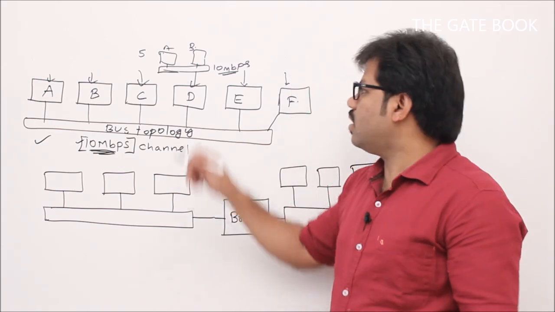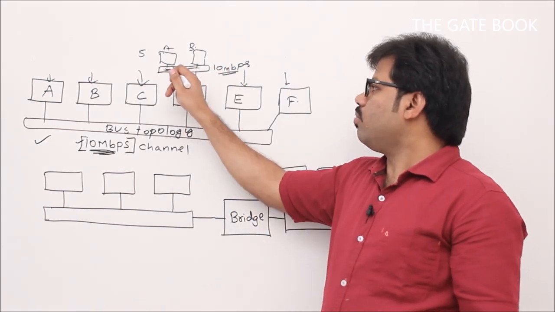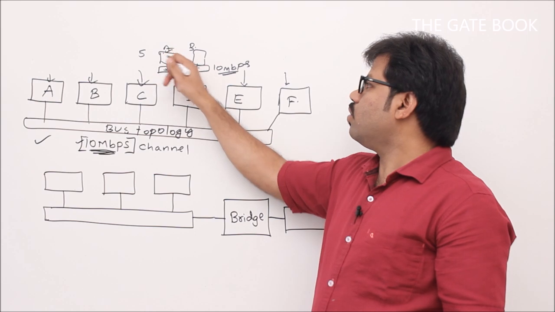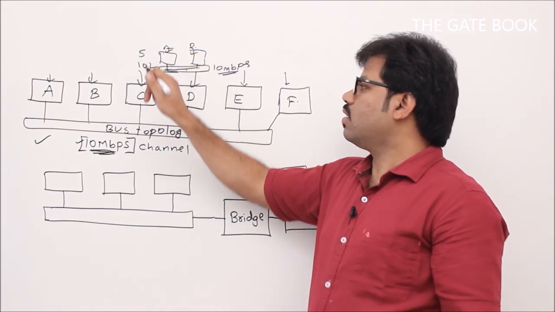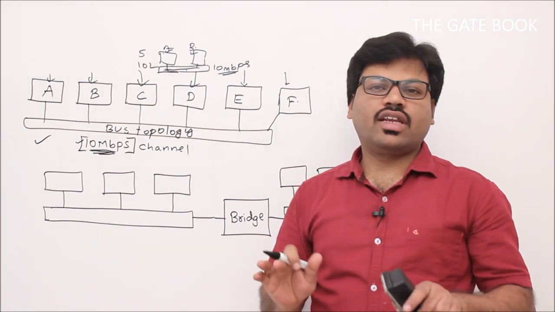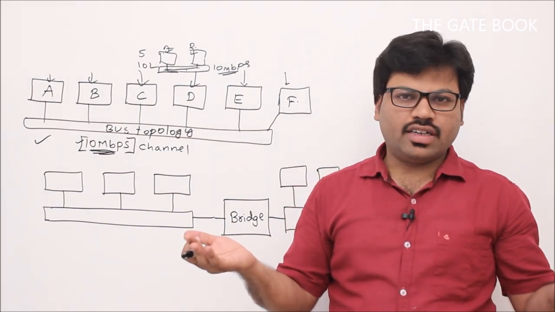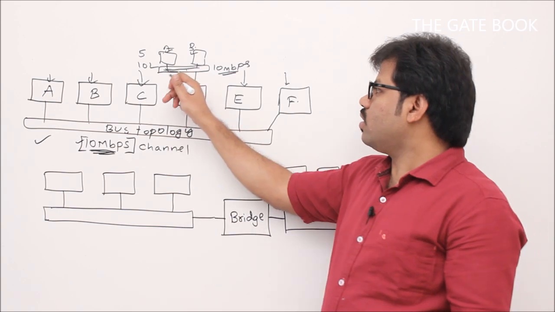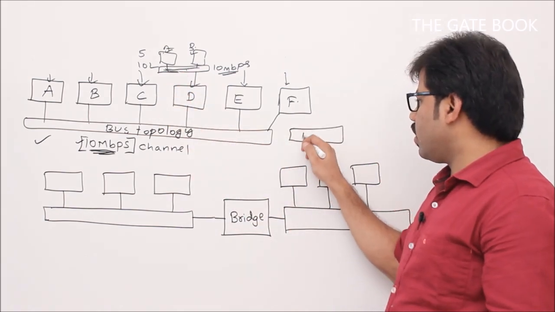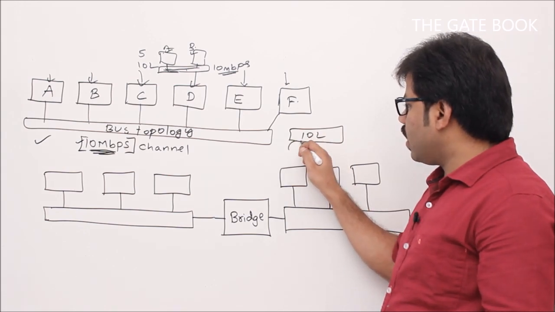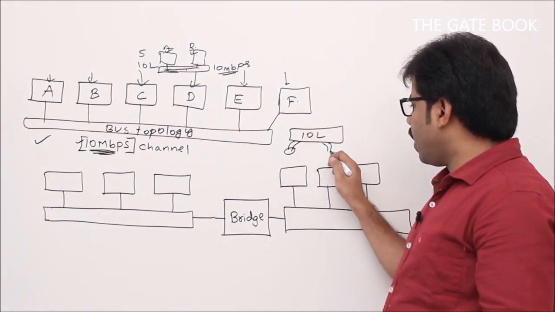Understand? Example, this is a water pipe. From this, A and B are using the water. In the overall tank, there are 10 liters. Then A and B together can consume only 10 liters, not more than that. Don't say, sir, what if A opens a pipe here and B opens a pipe here?